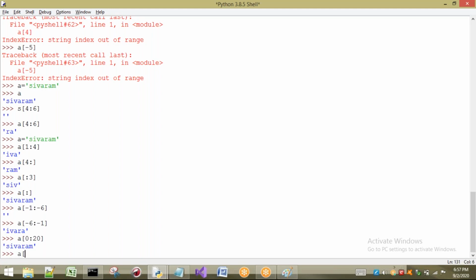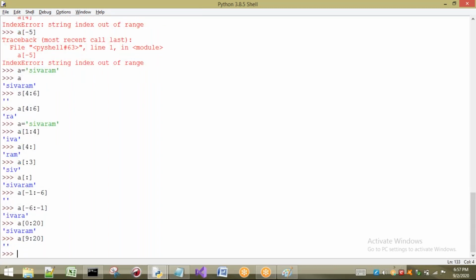I will take one more example. I will take from 9, which is not present, up to 20, which is not present. What happens? It will give you empty. So in slicing, if you give values which are not present, it is going to give you an empty string. Those indexes, 20 and 9, are not present, so we get an empty string.